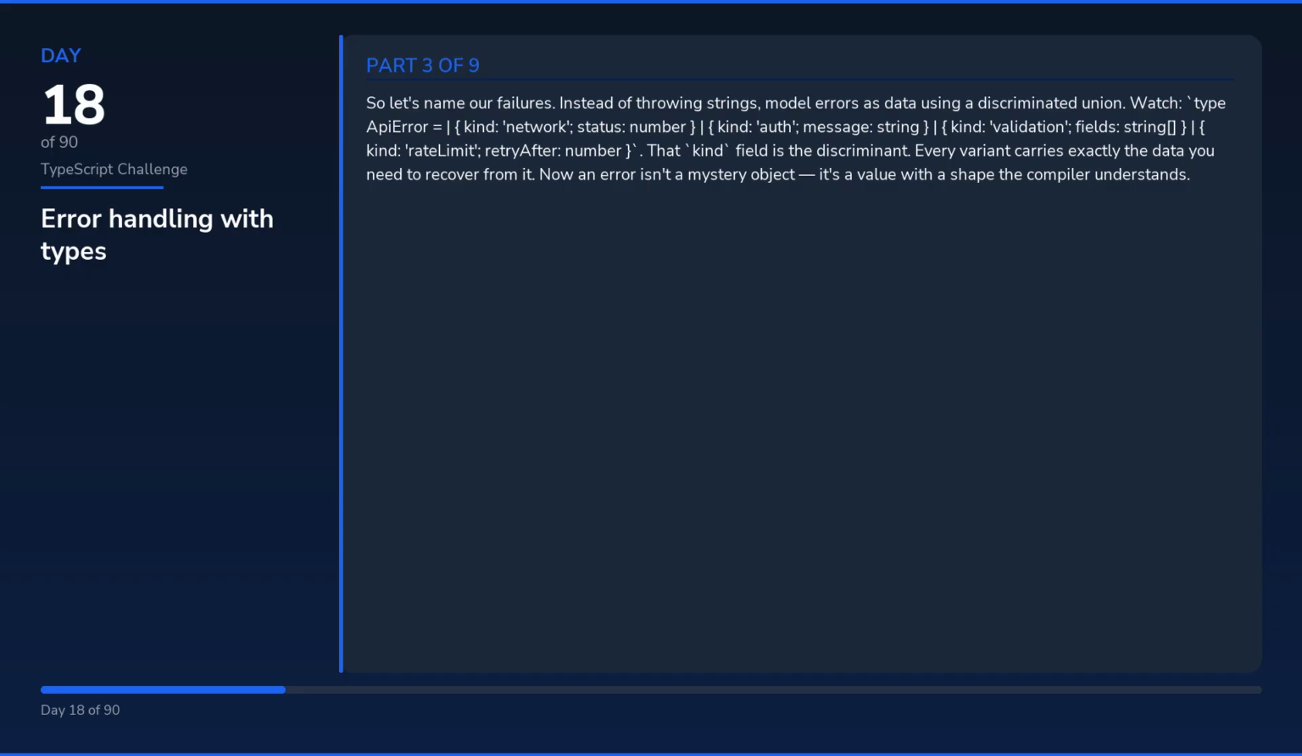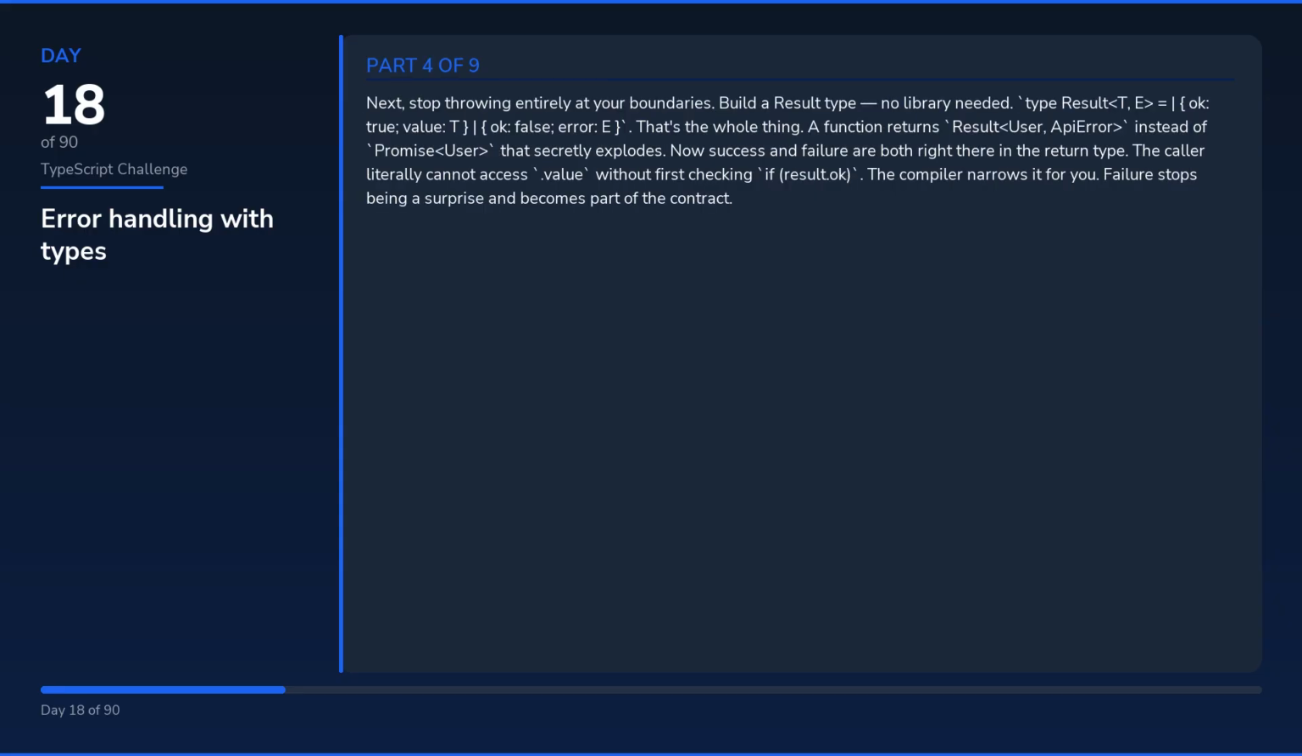Next, stop throwing entirely at your boundaries. Build a Result type, no library needed. Type Result<T, E> equals, ok: true, value: T, or ok: false, error: E. That's the whole thing. A function returns Result<User, ApiError> instead of Promise<User> that secretly explodes. Now success and failure are both right there in the return type. The caller literally cannot access .value without first checking if result.ok. The compiler narrows it for you. Failure stops being a surprise and becomes part of the contract.